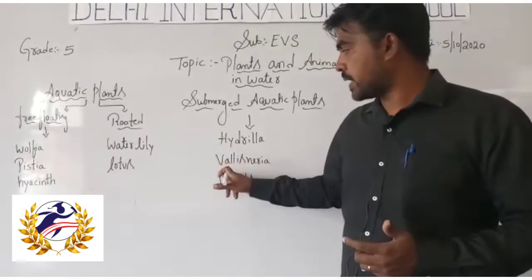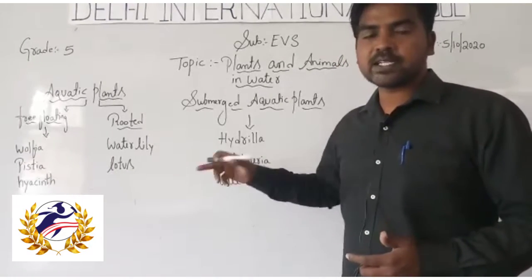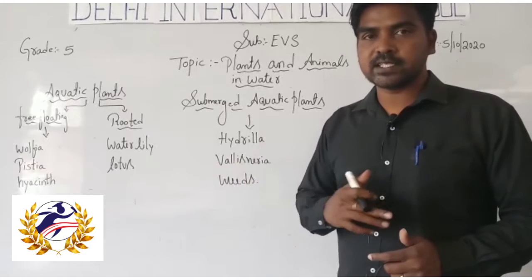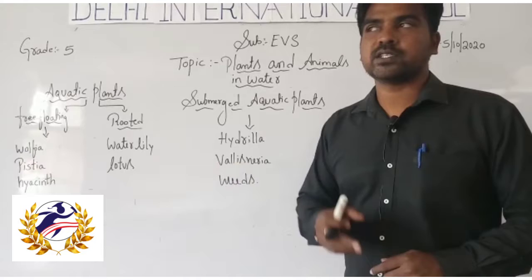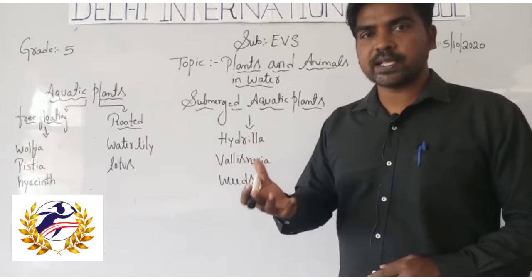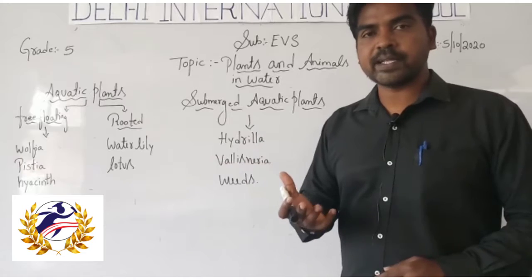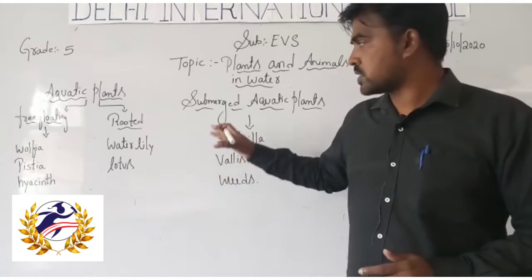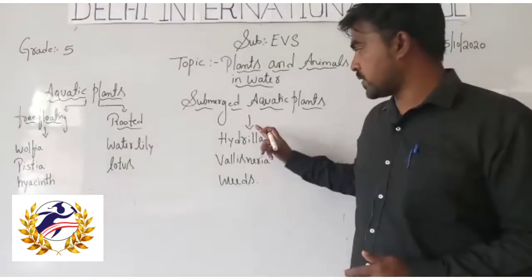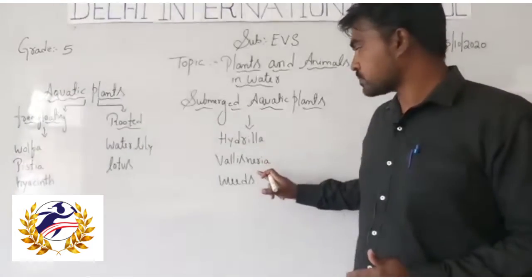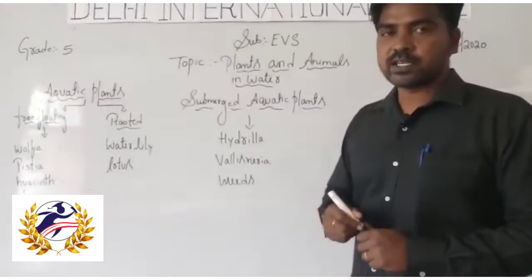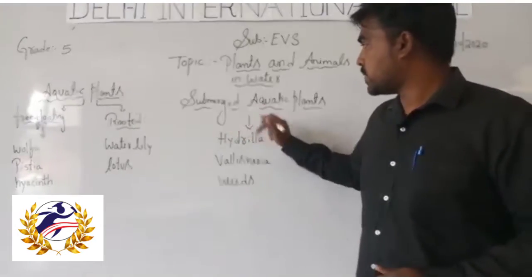So the leaves of these plants will allow the water through with the least resistance. You may observe that after a flood, some plants remain as they are. Such plants we call submerged aquatic plants. For example, Hydrilla, Vallisneria and weeds. These are examples of submerged aquatic plants.